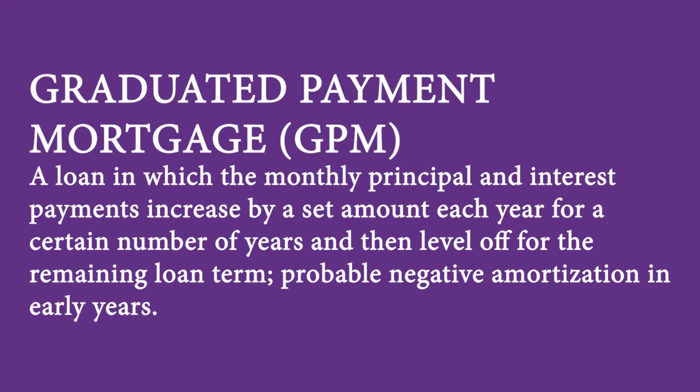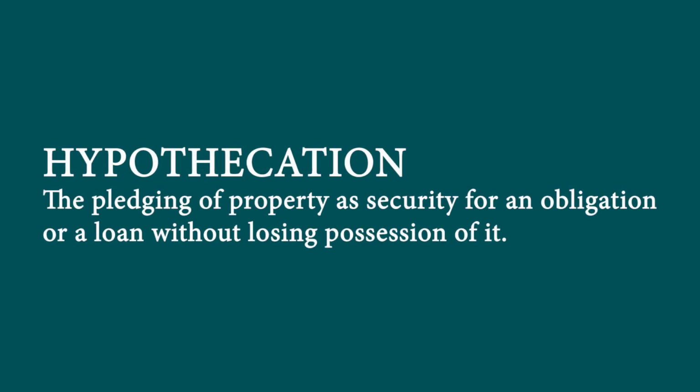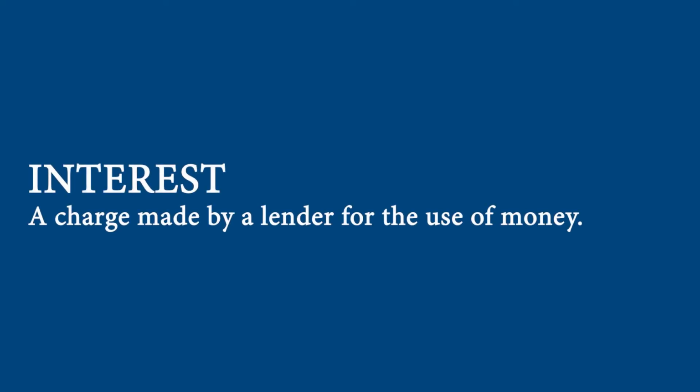Graduated Payment Mortgage, GPM. A loan in which the monthly principal and interest payments increase by a set amount each year for a certain number of years and then level off for the remaining loan term. Probable negative amortization in early years. Hypothecation. The pledging of property as security for an obligation or a loan without losing possession of it. Interest. A charge made by a lender for the use of money.